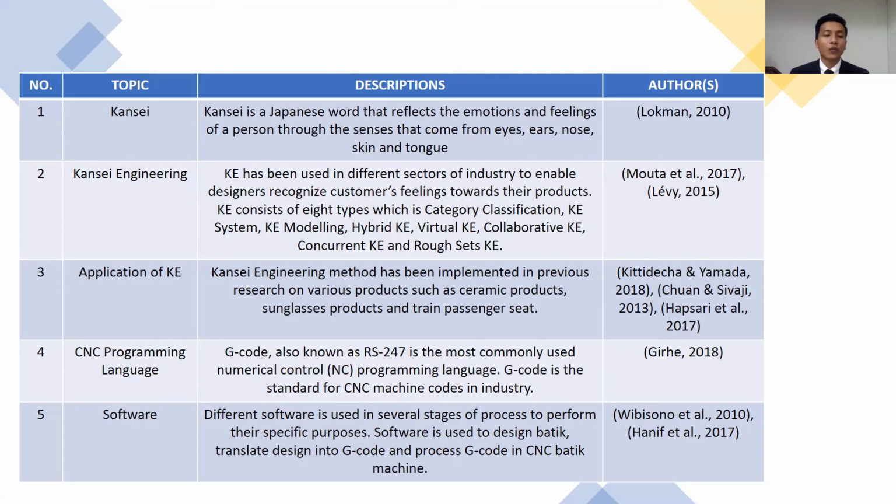The last topic is software. This research used different software in several stages of the process to perform specific purposes. Software is used to design batik, translate the design into G-code, and process G-code in the CNC batik machine. So based on all the journals and articles that we analyzed, this is the literature review that we get from the respective authors.